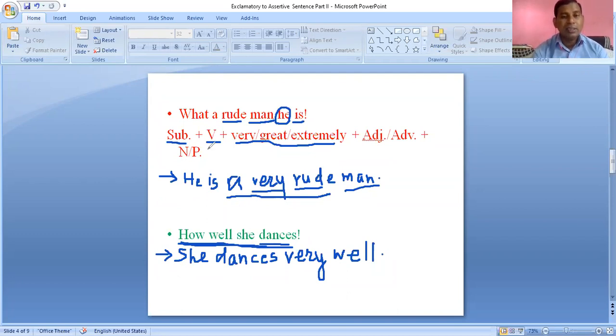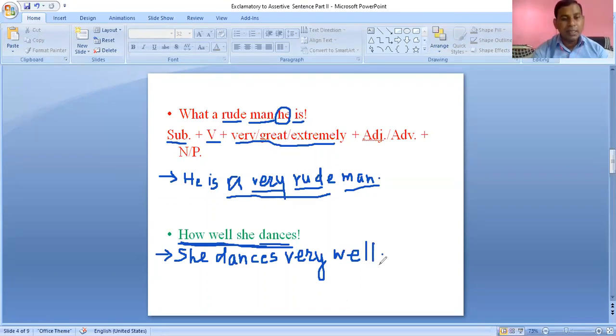After that the verb, dances. Then out of very, great, and extremely we have used very, and last of all we have used the adverb at the end of the sentence.